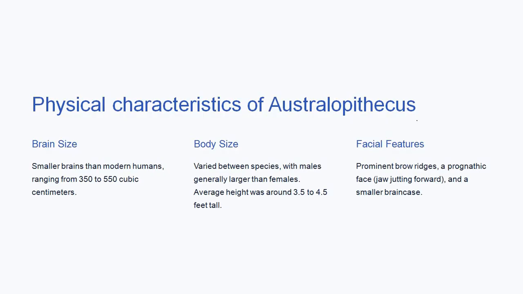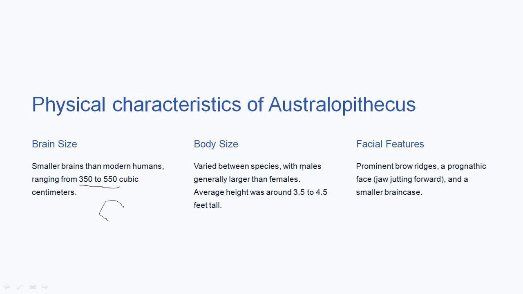Now let us talk about physical characteristics of Australopithecus, like what they look like. Their brain size was smaller as compared to humans. Their brain size was 350 to 550 cc only. So their cranial capacity was small. That means they had a smaller head, smaller looking. Bulge of the cranium was not as that of genus Homo. It was quite less. Now let's talk about the body size.